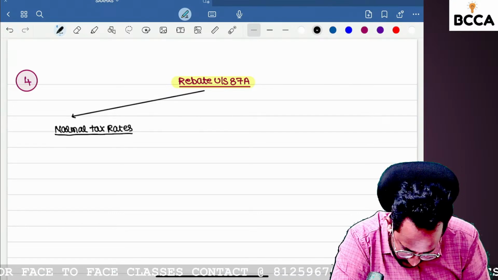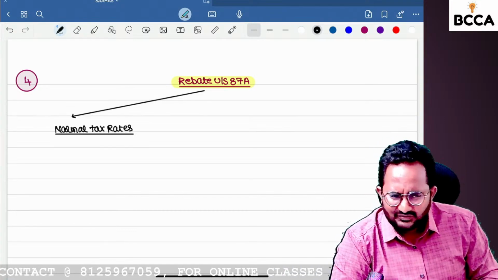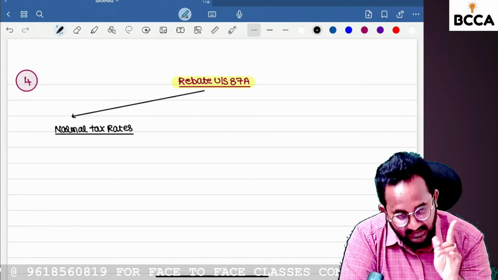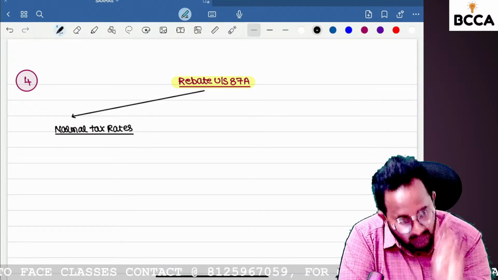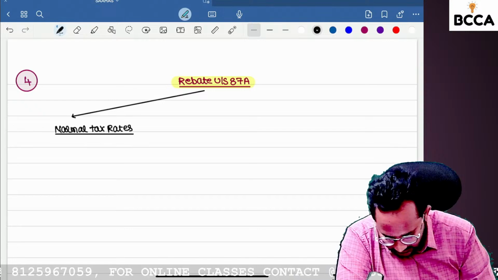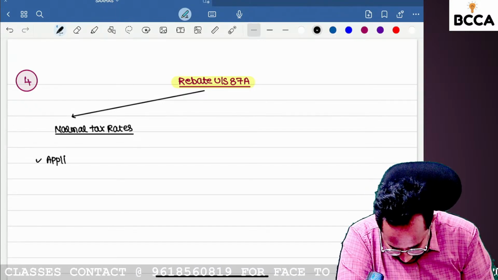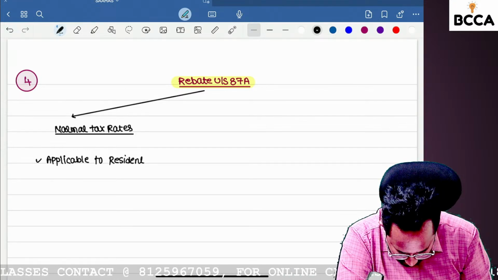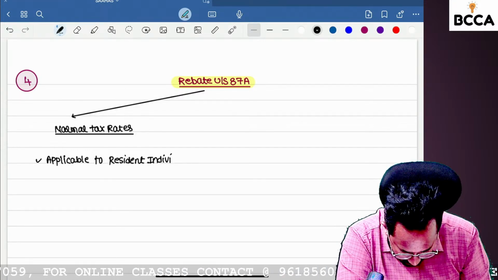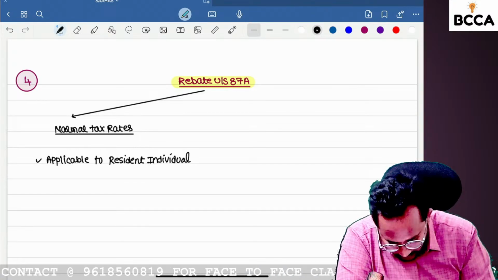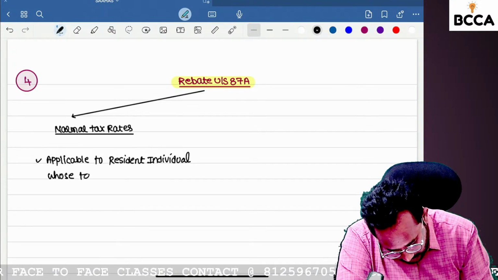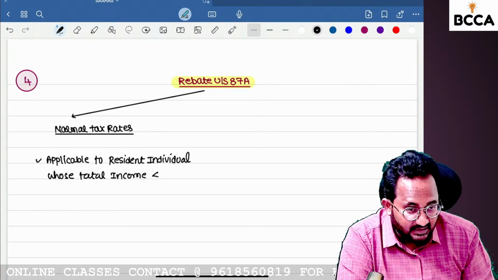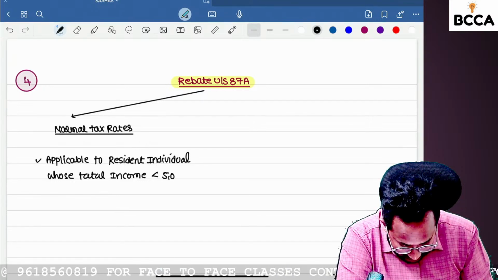For whom are we giving the rebate? Only a resident individual can take the rebate. If a resident individual is following normal tax rates, it is applicable to a resident individual whose total income is less than 5 lakh.